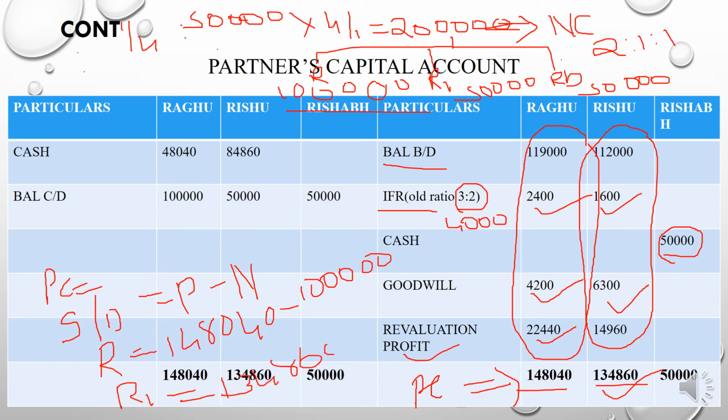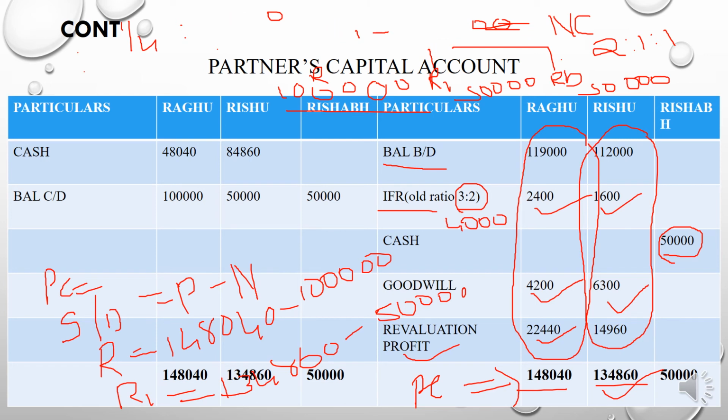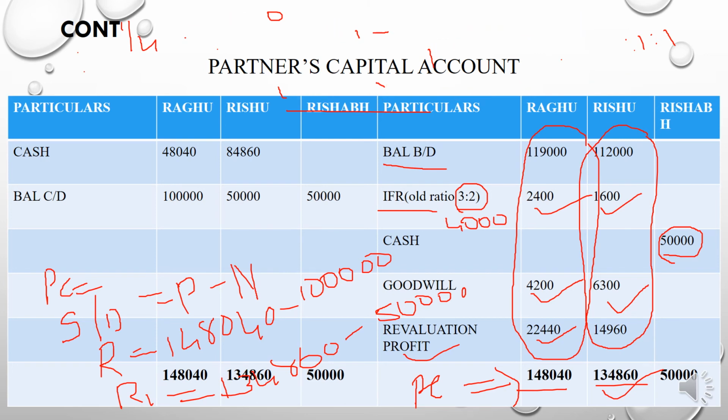1,34,860 minus what is his new capital? Sorry, yes, new capital, 50,000. Okay, so if you deduct all this, you will ascertain whether it is surplus or deficit. Here, if you deduct these amounts, you will get positive figures, which means that it is surplus. So if it is surplus, what is the journal entry?